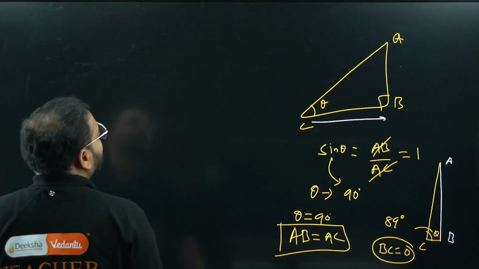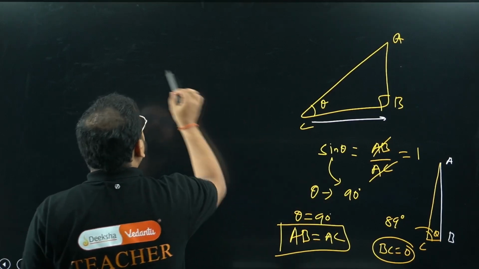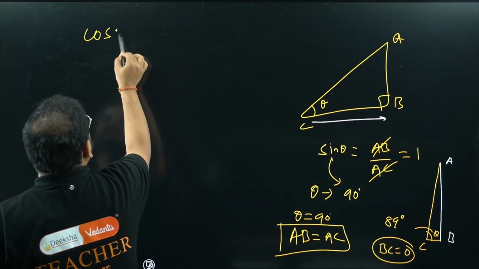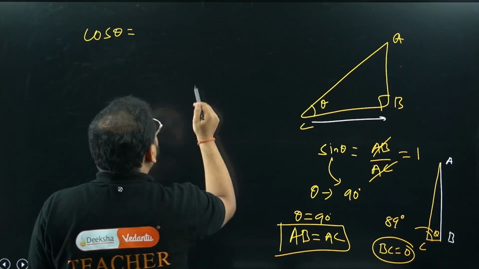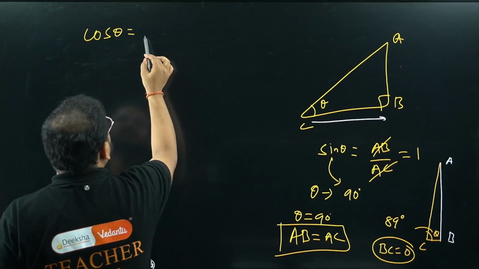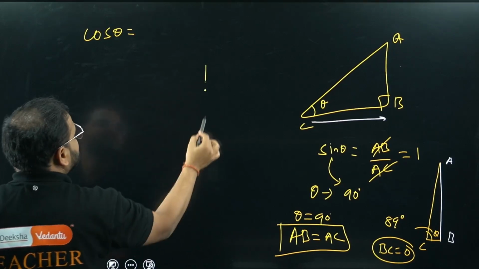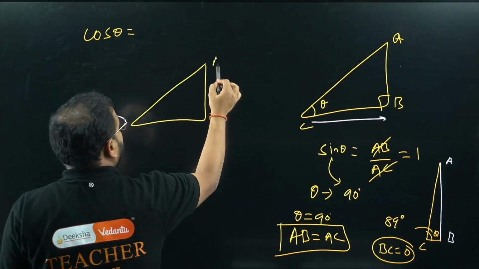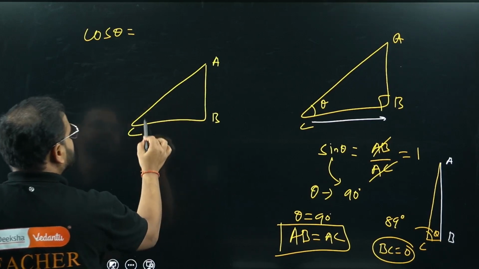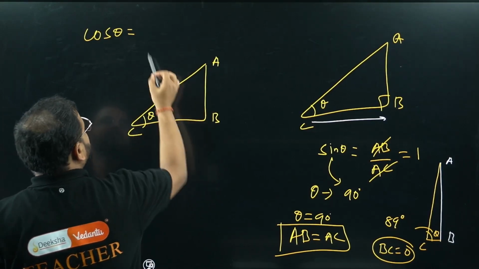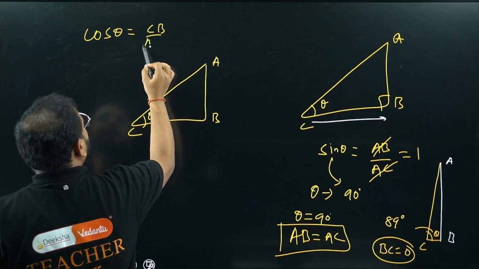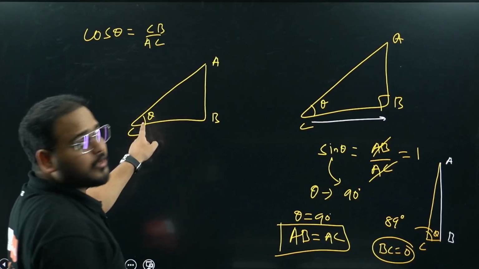Okay? Let's take cos 0 also. How cos 0 is 1, sir? Cos theta. I'll draw another triangle over here. So cos theta is what, sir? Let me draw a triangle like this. Okay, so A, B, C again. This is theta. What is cos theta, sir? CB by AC. Please check. CB by AC. What's the meaning of 0 degree, sir?